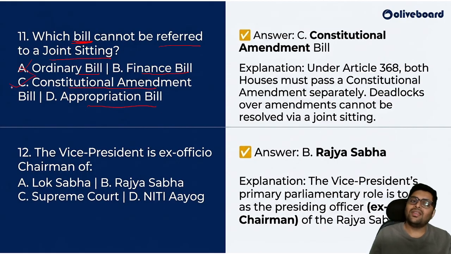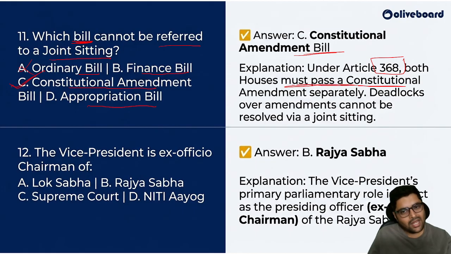So it is obviously the constitutional amendment bill. Under Article 368, both houses must pass. This is very important. Both houses must pass a constitutional amendment separately. Deadlocks over amendments cannot be resolved via a joint sitting.